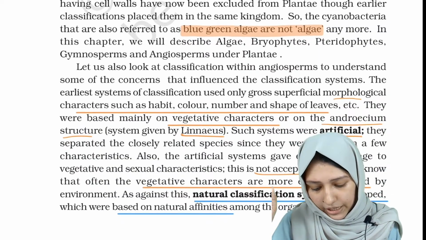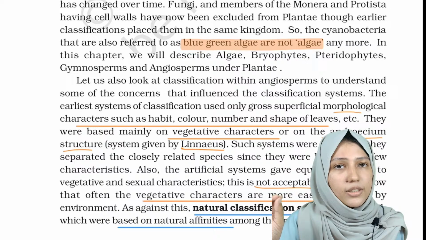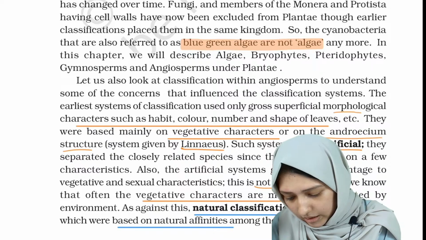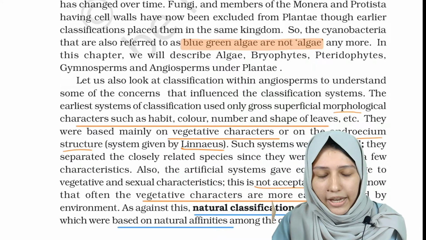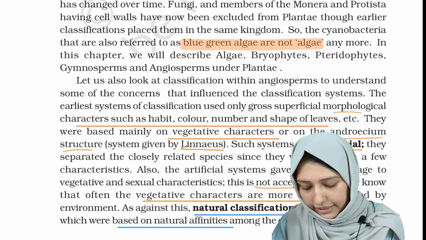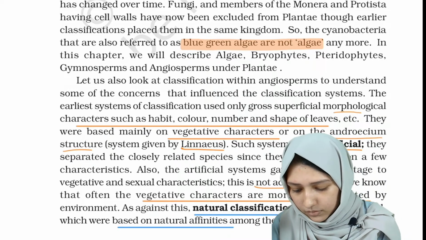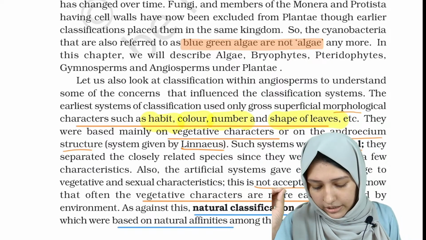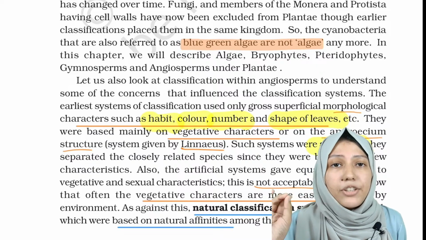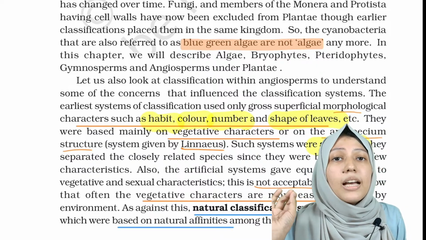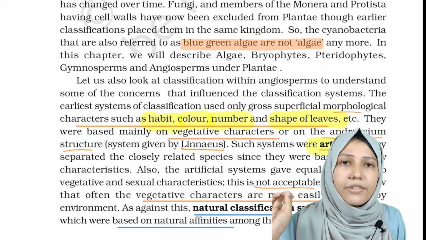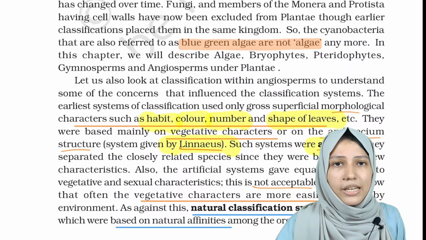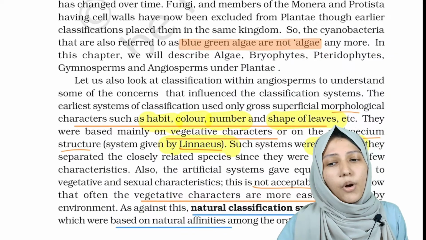The earlier system of classification used only gross superficial morphological characters such as habit, color, number, shape of leaves, etc. This type of classification was known as artificial classification. Who is the author of artificial classification? It's Linnaeus. So the system was given by Linnaeus: artificial classification, Linnaeus, and only gross morphological characters.